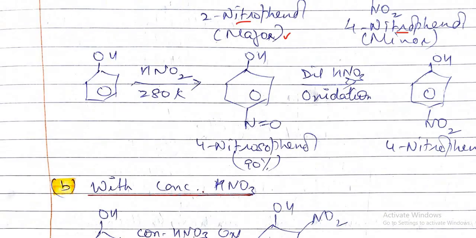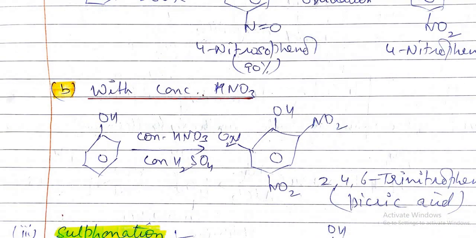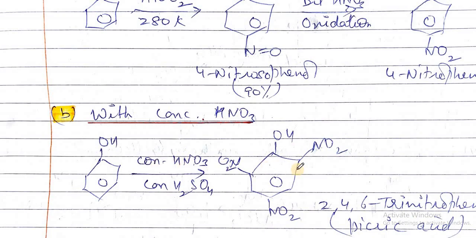But if it is treated with concentrated nitric acid, then we get trinitrophenol, that is, all the ortho and para positions get activated. So with dilute only ortho and para products are formed, but with concentrated nitric acid we get 2,4,6-trinitrophenol, which is also called picric acid.